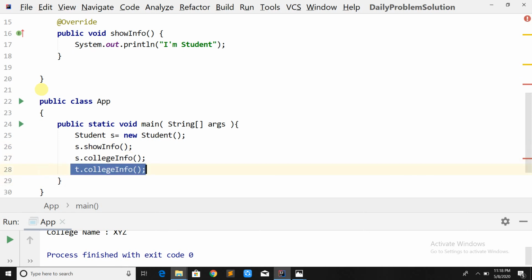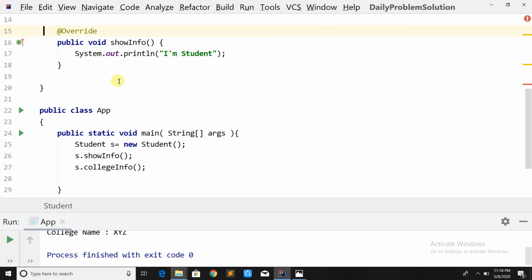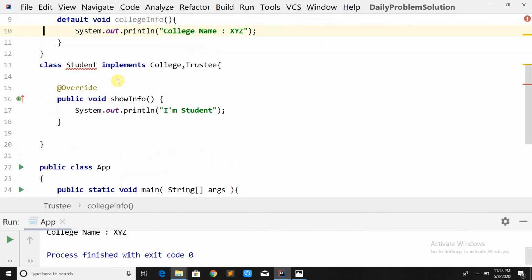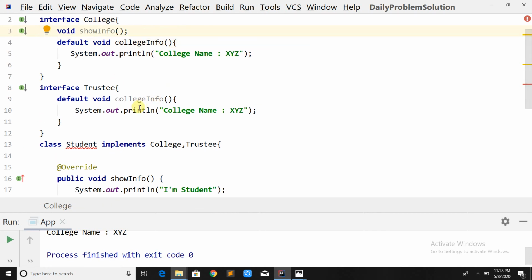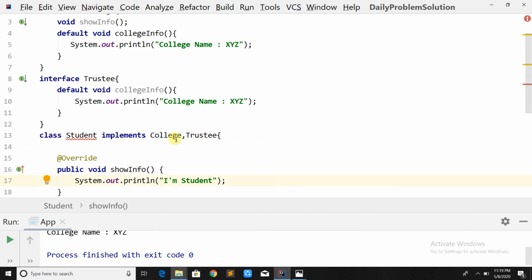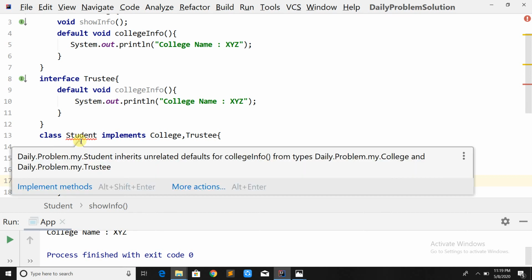Okay, so when I call the college info method on the object of student, the compiler will be in a confused state, like which college info should I call. Should I call the college info of the college interface, or the college info of trustee? So when a class implements two or more interfaces and there is the same method defined in the interfaces, then that class must override that method. That is, it must override the college info method.